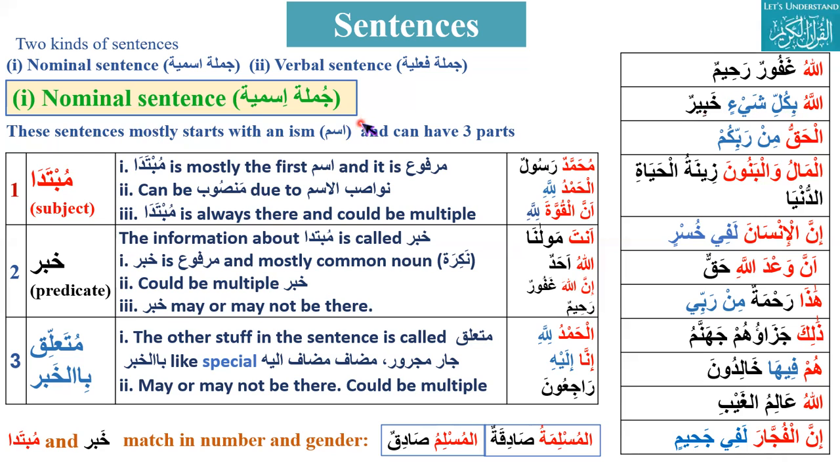So there are two kinds of sentences. The first is nominal sentence, and the second is verbal sentence. Nominal sentence has mubtada, khabar, muta'alliq bil khabar. Mubtada is the first ism, it will be marfu, always be there. It is an important part of nominal sentence. Khabar or muta'alliq bil khabar may or may not be there. Khabar will be marfu, and other stuff like jar majroor or special mudaf mudaf ilayh, they are muta'alliq bil khabar. And mubtada and khabar match in number and gender both.